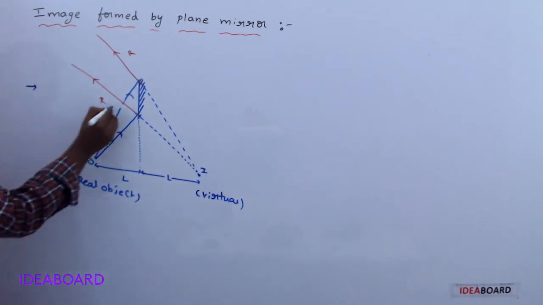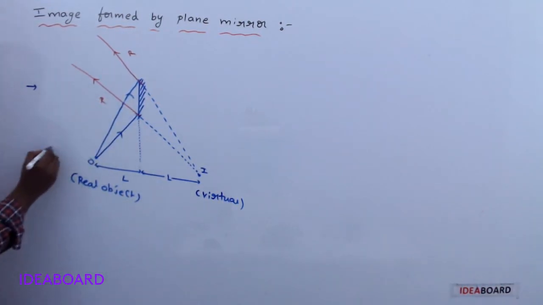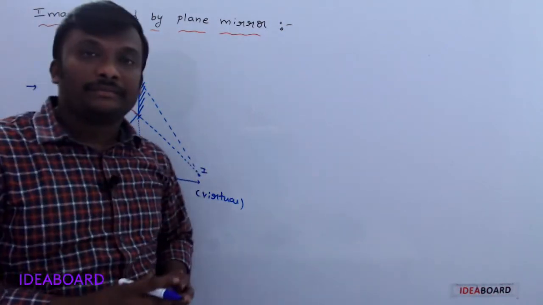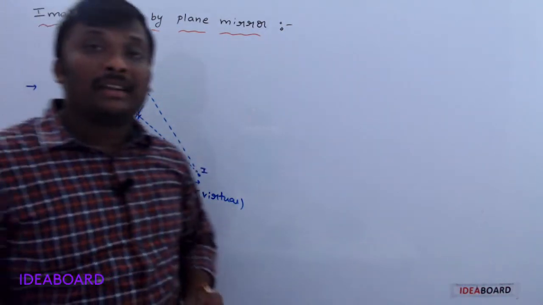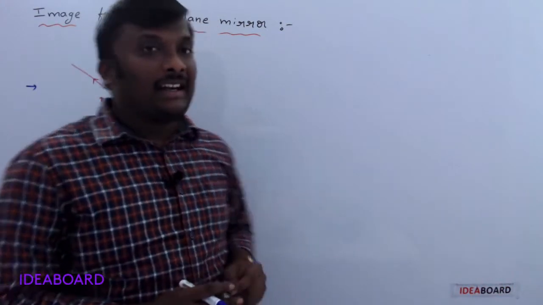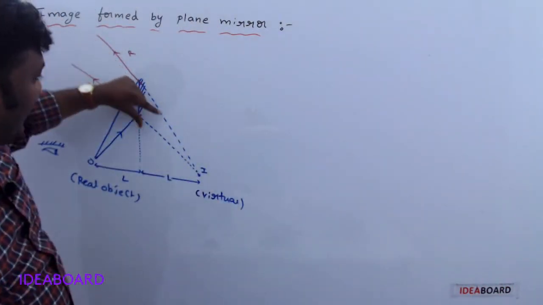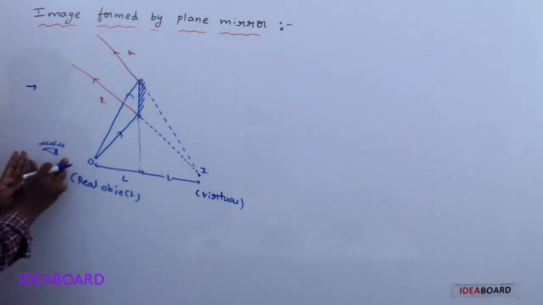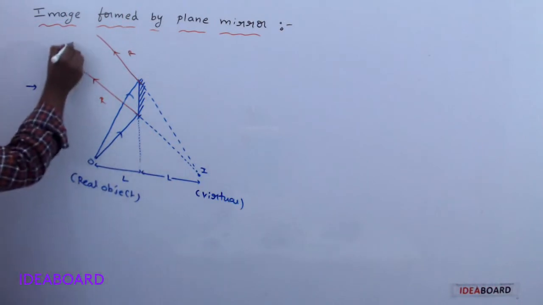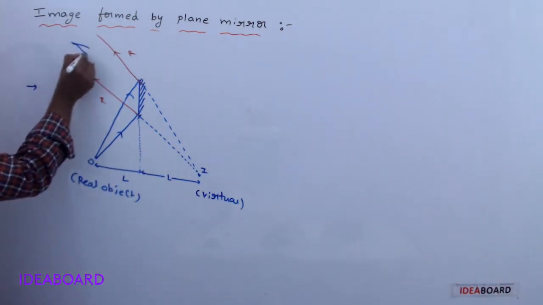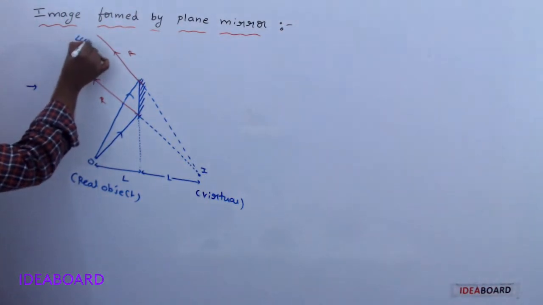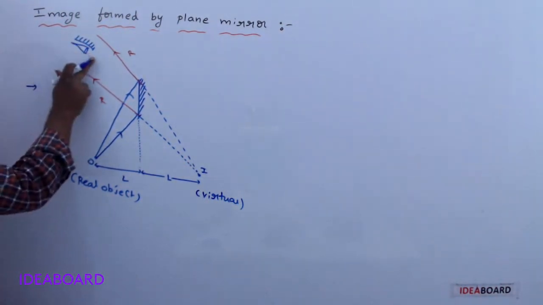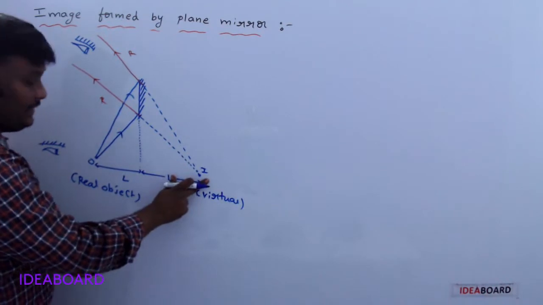Do you understand? So if our eye lies here, then we can't see the image. Why? The image is nothing but the intersection point of the reflected rays. So they appear to meet at this point, which means if your eye is placed at this point, we can't see the image. If our eye lies here, then only we can see the image of this object.